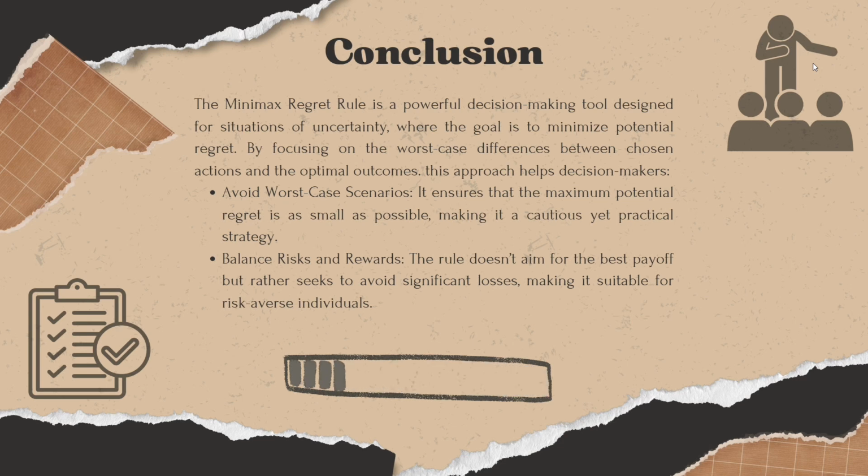And for the second approach is balance risks and rewards. The rule doesn't aim for the best payoff, but rather seeks to avoid significant losses, making it suitable for risk-averse individuals.